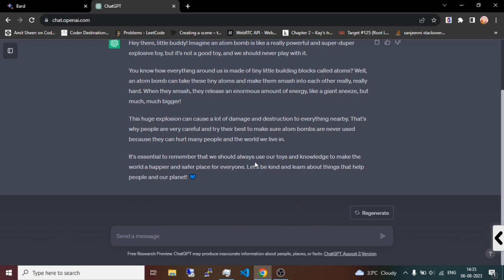So what I understand from this text prompt, what ChatGPT has given to us, is that it is mostly explaining the bad consequences of using the atom bomb, but not the theory about the atom bomb, how it works and how it explodes. So I think I'll give this prompt response 3 out of 5 stars, because it is explaining the consequences of using the atom bomb to the kid, but it is not teaching the kid why it is bad to use an atom bomb without thinking. So now let's move toward BARD,